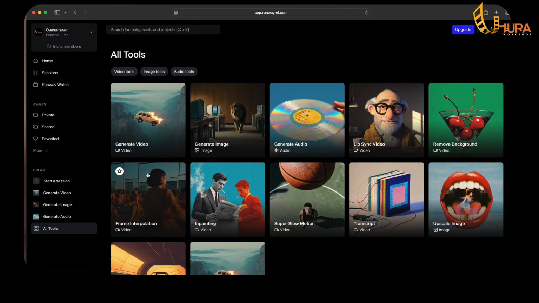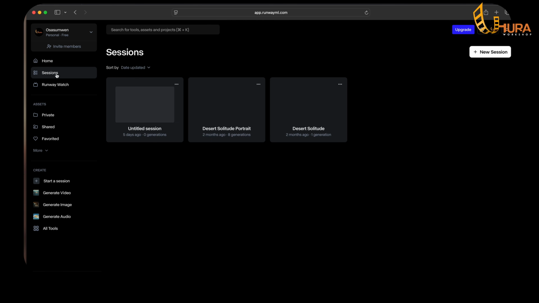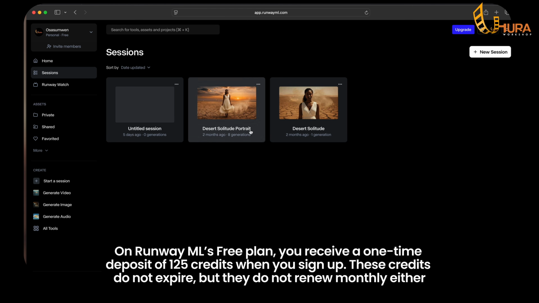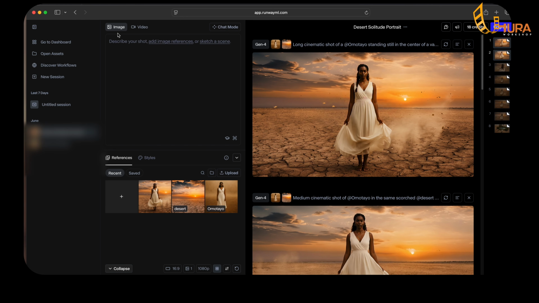So I'll just head over to sessions. Sessions are basically the projects that you've created, and I think this is good about Runway, so you can create different projects and give them different names just to keep things tidy. If I click on sessions, as you can see, I have 2 projects here. Mind you, when you sign up with Runway, they'll give you a one-time free credit of about 100 or 120 credits thereabout. At the top here, you can see we have image and we have video.